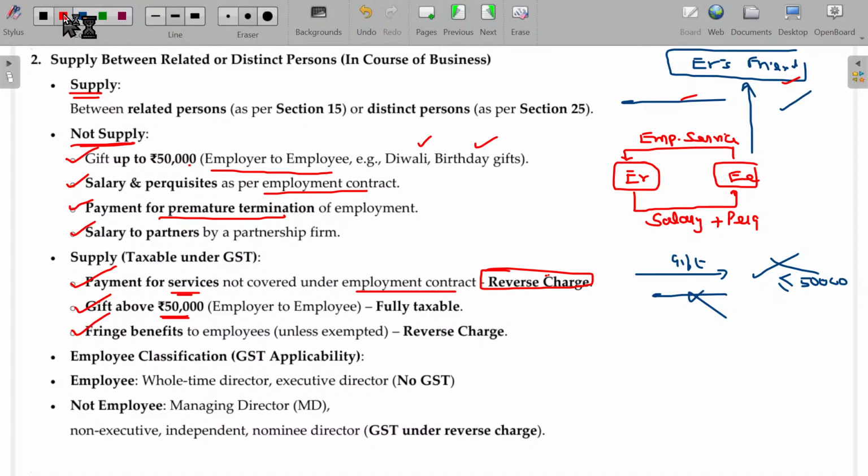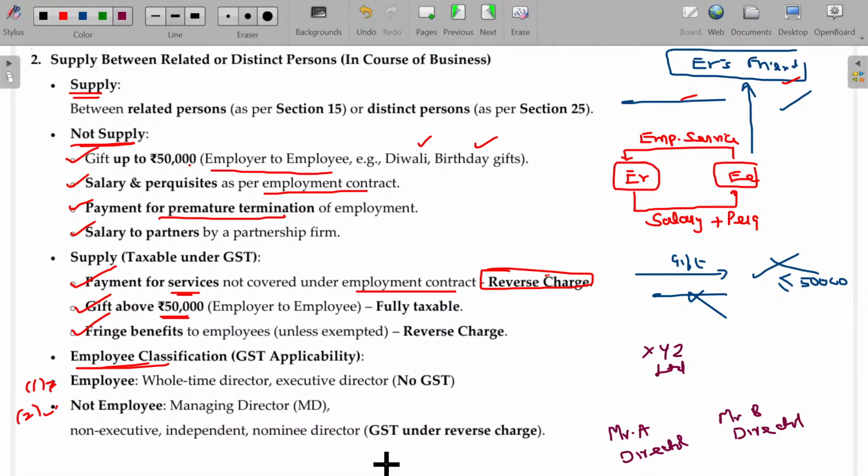Now, employee classifications. Take XYZ Limited Company. Mr. A and Mr. B are both directors. But Mr. A, being the managing director, will come now and then as he wishes.